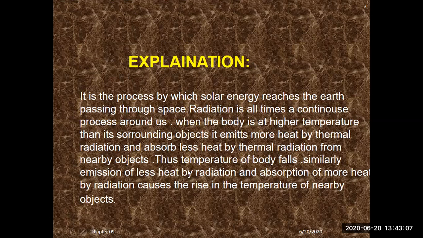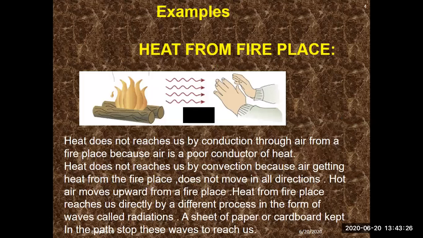Similarly, emission of less heat by radiation and absorption of more heat by radiation causes a rise in the temperature of the nearby objects. If an object is absorbing more heat than it releases, the temperature of that body will increase. So here are some examples.